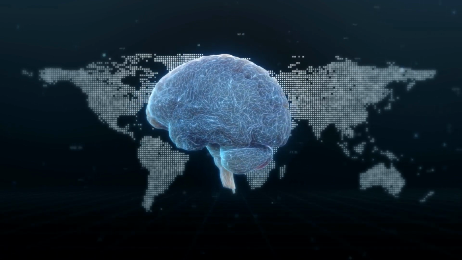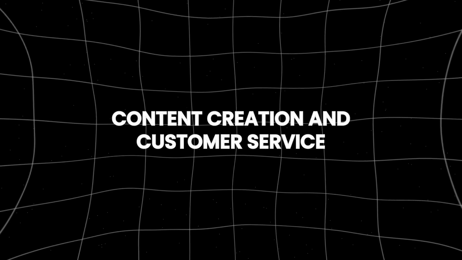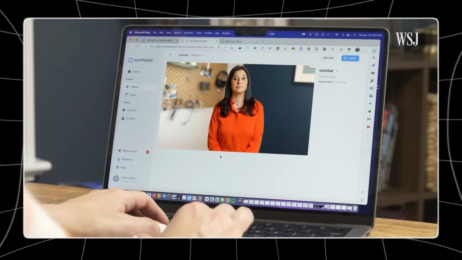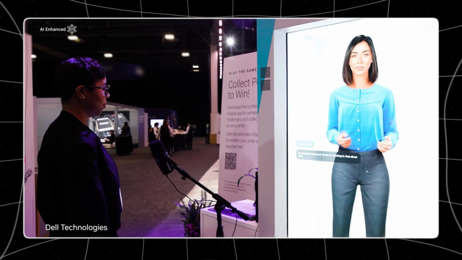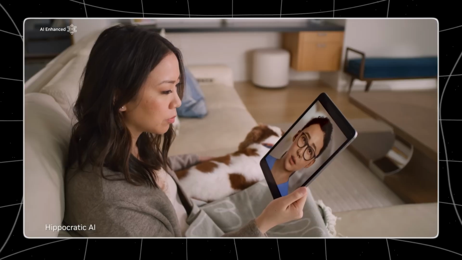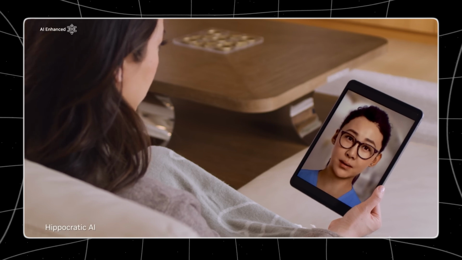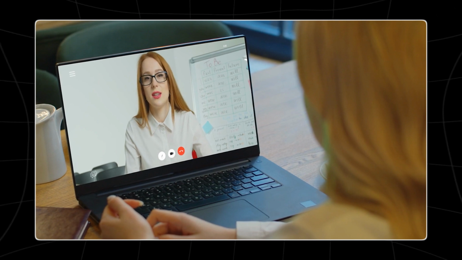In controlled and secure environments, it could revolutionize fields like accessibility, content creation, and customer service. For individuals with speech impairments, VALL-E 2 could provide personalized and natural-sounding voice assistance. In the entertainment industry, it could be used to create unique voiceovers for characters in movies and video games, enhancing the immersive experience for audiences.